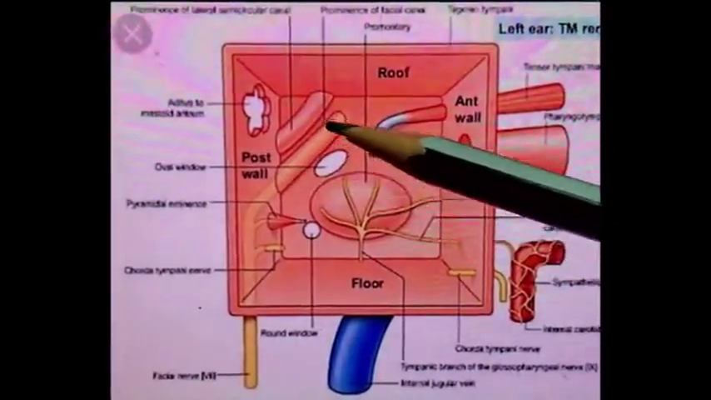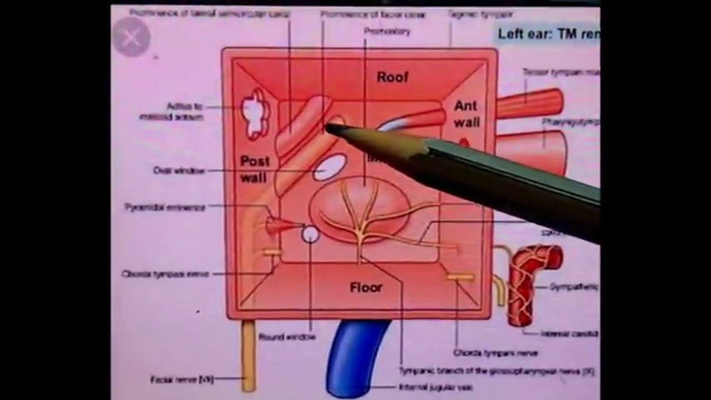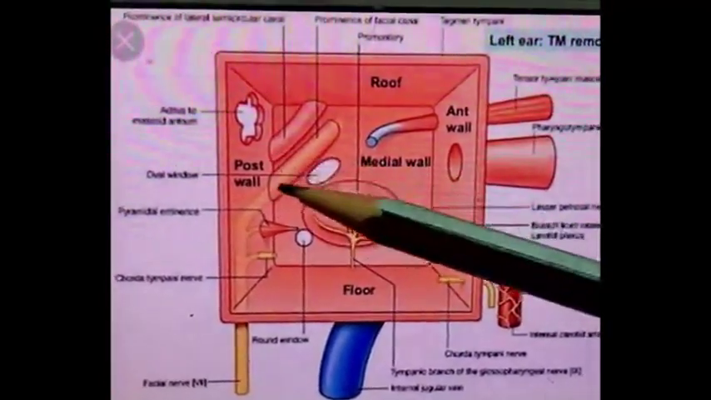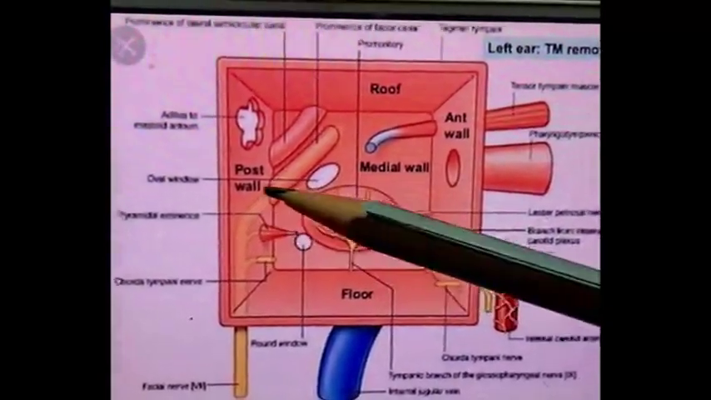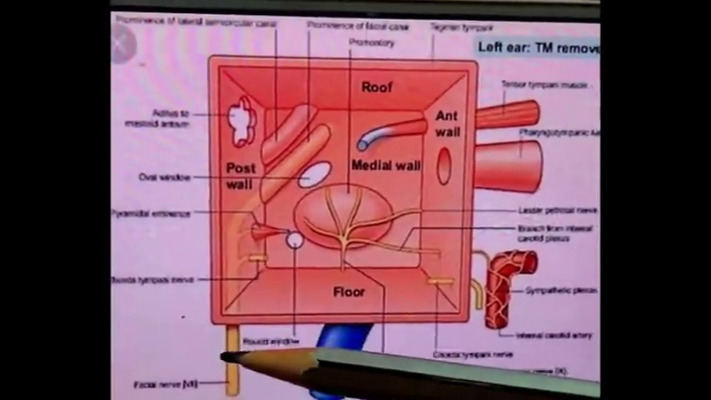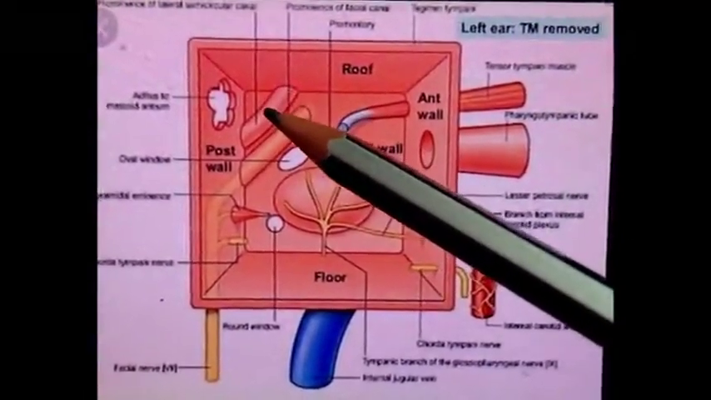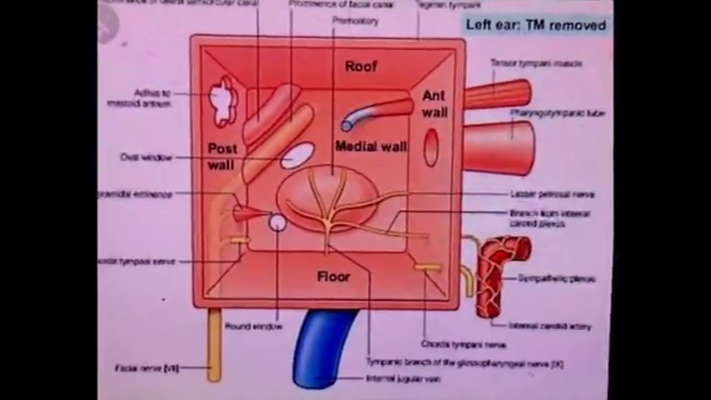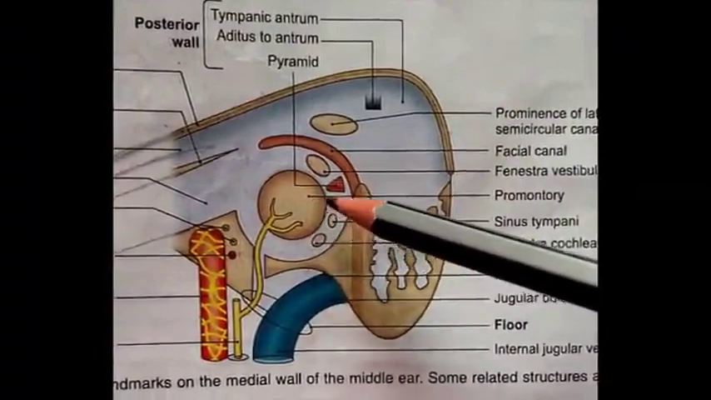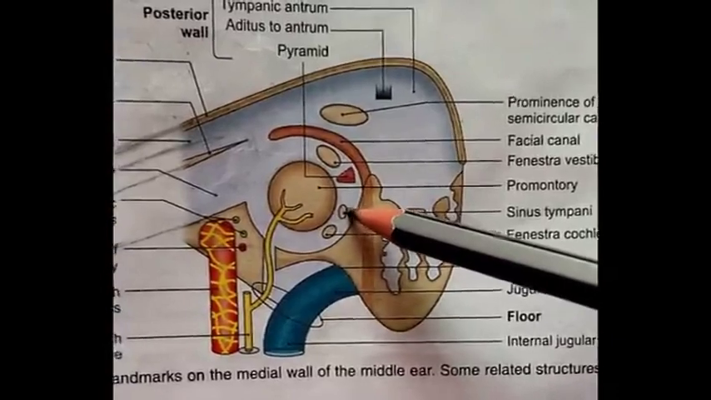Prominence of facial canal is visible in relation to medial wall. So it is the passage of facial nerve. Facial nerve is descending downwards from above. Then it leaves through the posterior wall and descends further downwards to exit the skull through stylomastoid foramen. Prominence of lateral semicircular canal is visible above the facial canal. Then sinus tympani, it is the depression present behind the promontory opposite the ampulla of posterior semicircular canal.